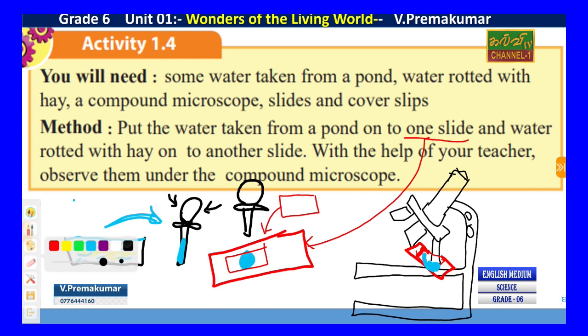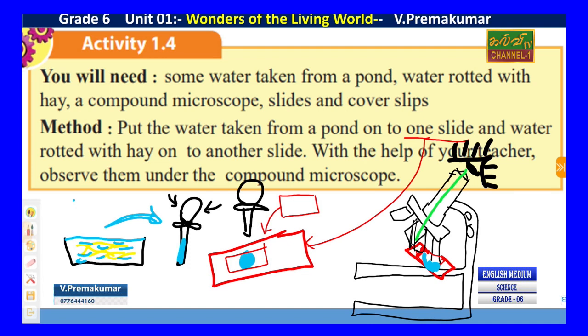Now use your eye, here is your eye. When you see through the microscope, you can see the specimens. I will adjust the specimens a little bit like this.